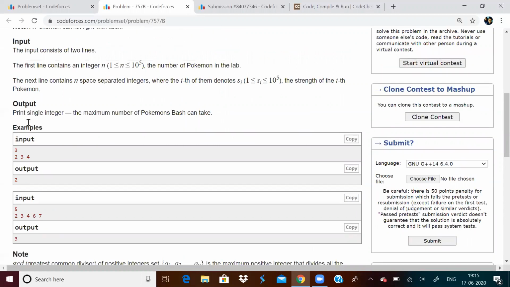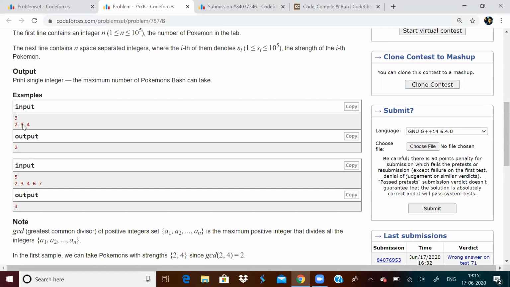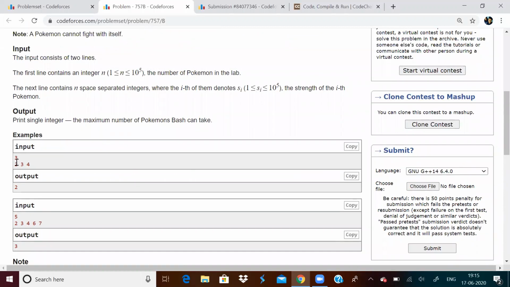So for example, if I look at this case, 2, 3, and 4, GCD of all these numbers is 1. So I should delete some element so that GCD doesn't become 1. If I delete 3, I'll get 2 and 4. GCD of 2 and 4 is 2, so I can take these two. You can try any other method, but that is the maximum. So you should choose 2 and 4. That is why the answer is 2. Maximum number of Pokemon we can take is 2.